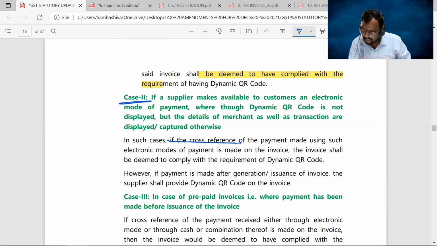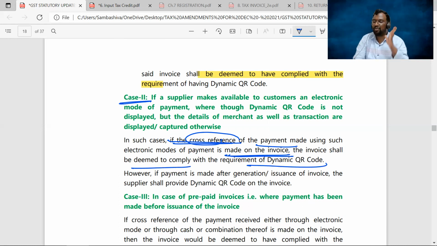If the cross reference, again you can see the wording, if the cross reference of the payment made using such electronic modes of payment is made on the invoice, the invoice shall be deemed to comply with the provisions of dynamic QR code.